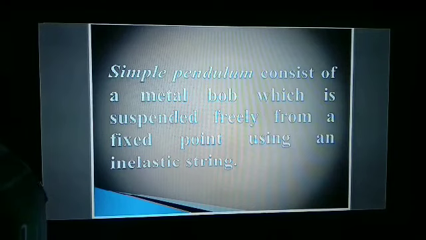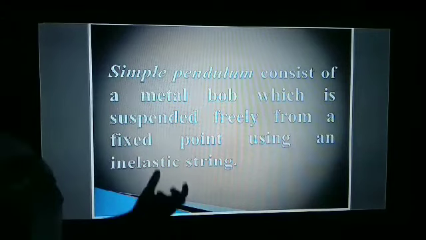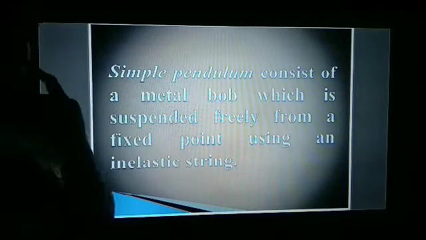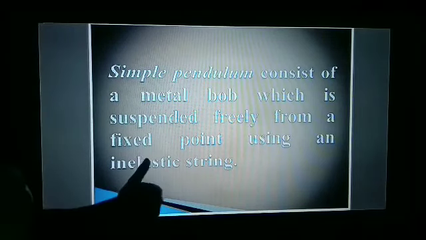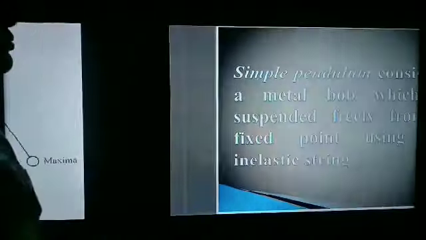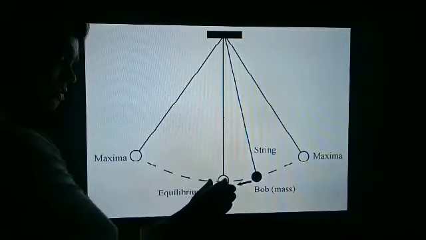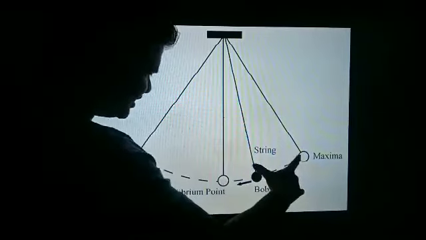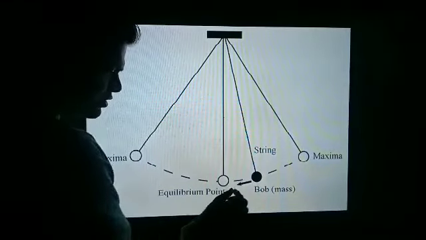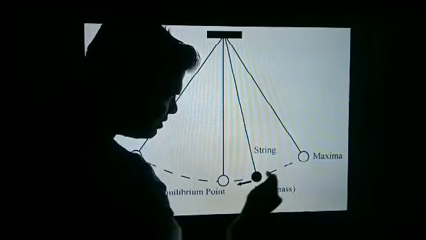Another topic for this chapter is the simple pendulum. So what is a simple pendulum? A simple pendulum consists of a metal bob which is suspended freely from a fixed point using an inelastic string. Let's see the diagram. This is the bob, this is the string, this is the fixed point. These are the maximum displacement points.